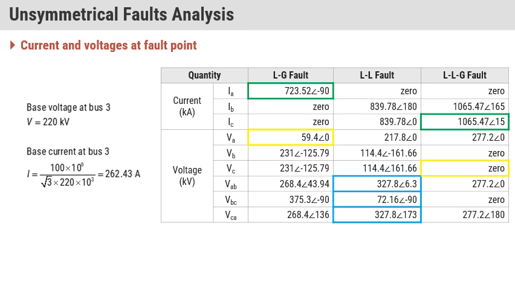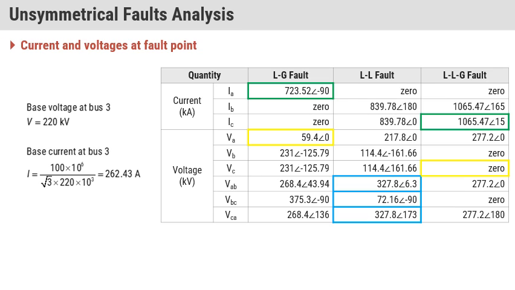So this is the comparison of all the values calculated previously. If we have an LG fault, then we have this current: phase A current is 723.52. If we have a double LG fault, then we have a current of 839.73. But if we have a triple LG fault, then we have a higher amount of current. And then we have voltages also.